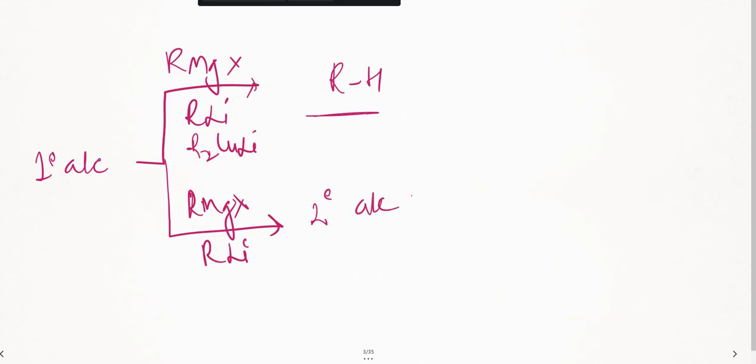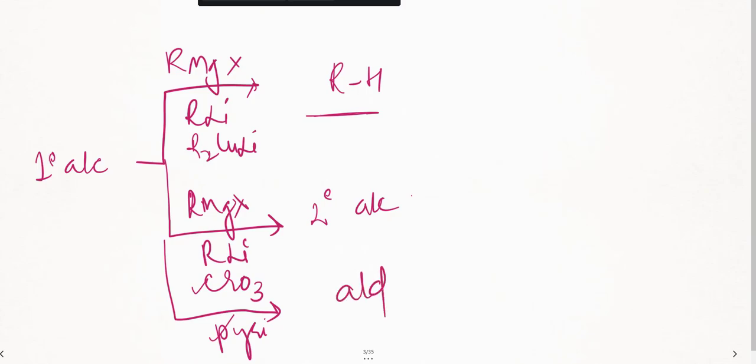That's fine. Now further, if I take primary alcohols and use an oxidizing agent, chromium trioxide in the presence of pyridine, this is important. Whenever you take this oxidizing agent, primary alcohols are oxidized to aldehydes. Is that clear, students? Yes. Now further, let me go to the next page. What else is there? Again, I'm going to take primary alcohols. I've listed out some more for you. Suppose you're taking PCC, pyridinium chlorochromate.